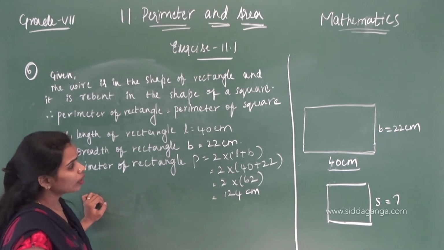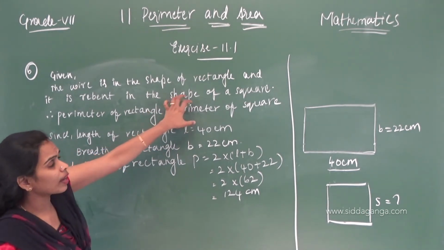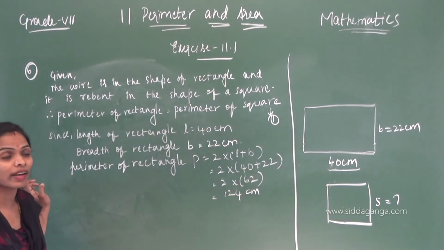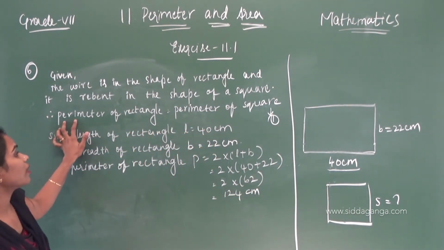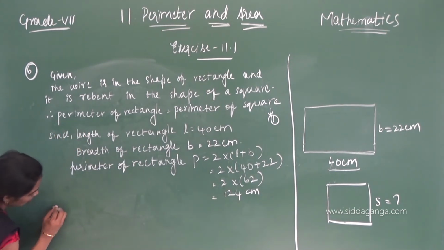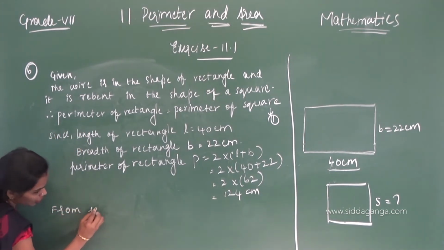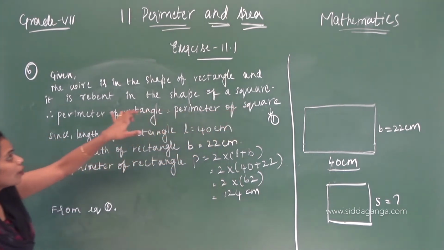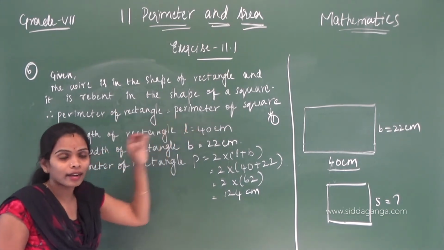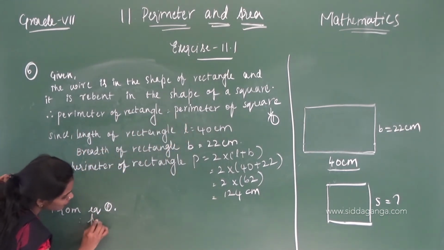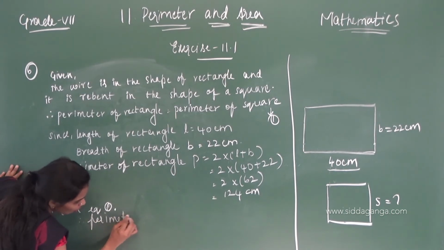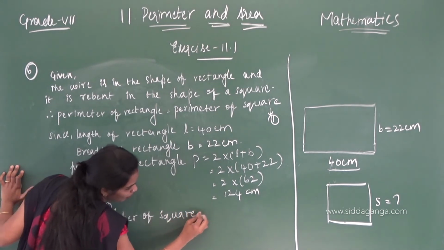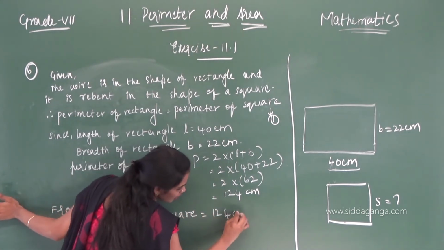Okay children, this is the first equation, just put that one as equation 1. Since it is given from equation 1, perimeter of square is equal to perimeter of rectangle, correct? Therefore, perimeter of square is equal to 124 centimeters.